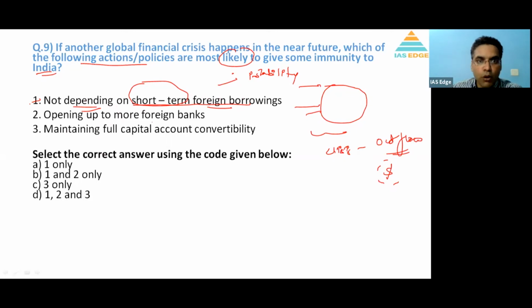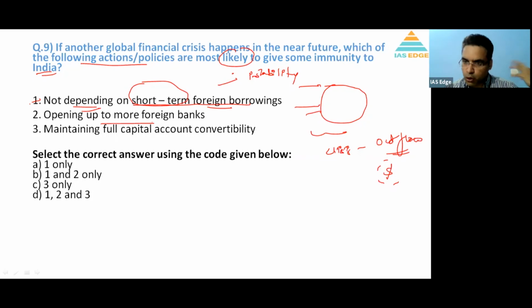So one is correct. Opening up more foreign banks. Well, many institutes gave the solution that 2 is incorrect, but for me 2 is correct. The reason is that foreign banks will bring a lot of competition to India, and it will be foreign direct investment, which means they have a long-term stay approach.